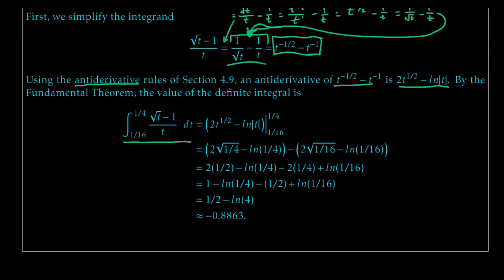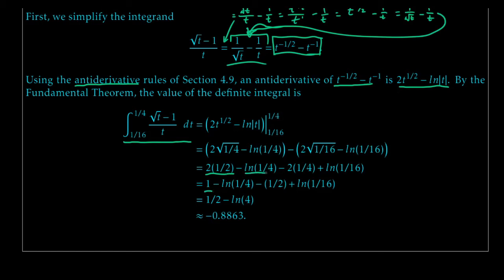So we get 2 times the square root of 1/4 minus natural log of 1/4, minus the whole quantity 2 times the square root of 1/16 minus natural log of 1/16. Okay, cool, easy enough. Now all we've got to do is a little bit of simplification. This is pretty much arithmetic at this point. So the square root of 1/4 is 1/2, so we get 2 times 1/2, and that just turns into 1, of course.